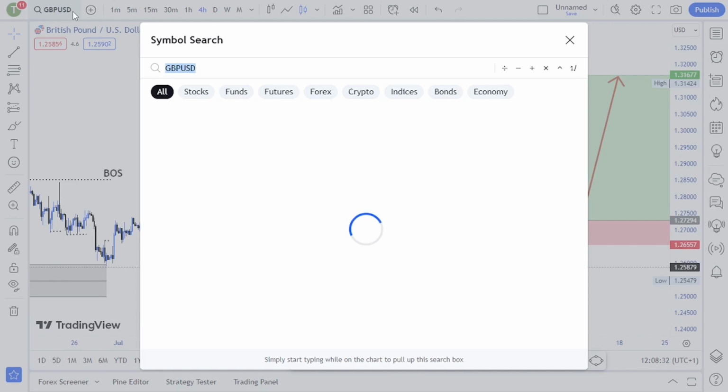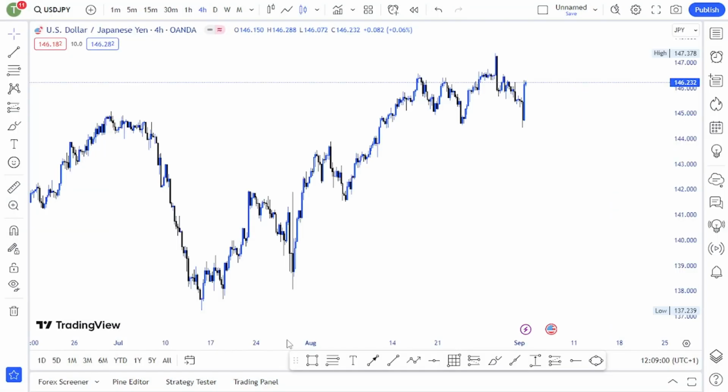Now let's look at USD/JPY. Actually, on GBP/JPY, guys, I do not know what is happening here. I don't want to lie to you.